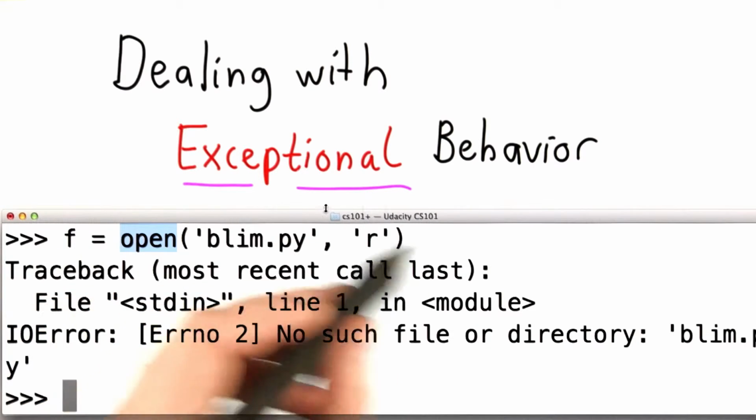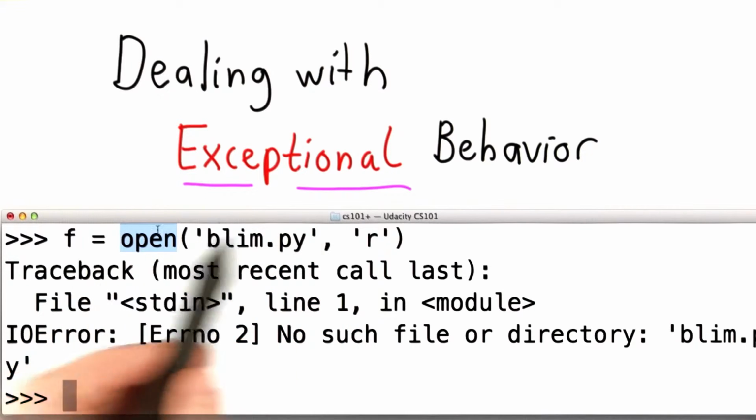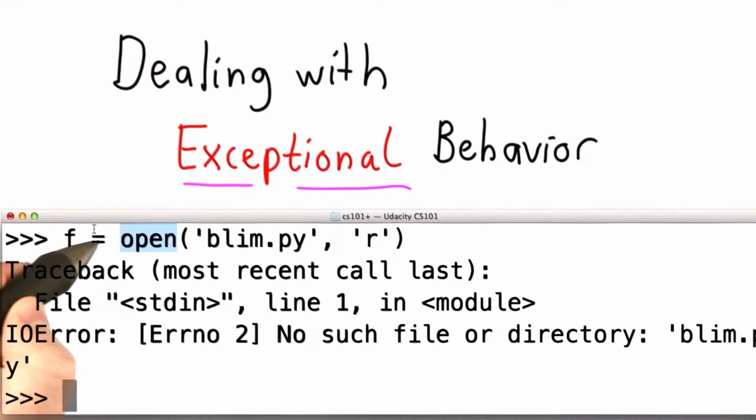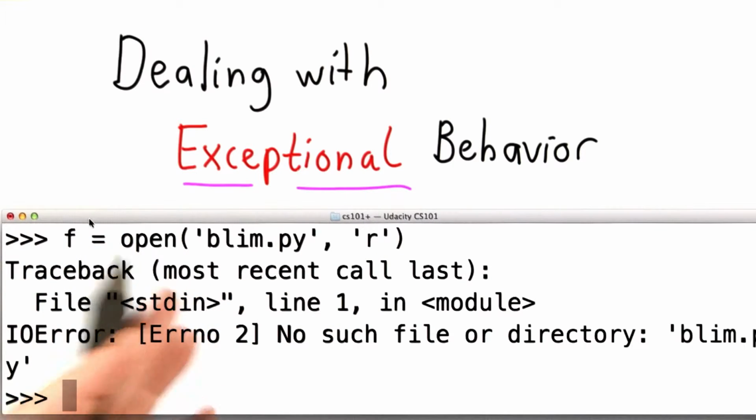We could imagine a different interface to open where it would return null or some special object, and then we'd have to test every time we did an open to see if it worked. Since we assume it normally works, we don't want to have to do that test all the time. Instead, we want to deal with failures like this as exceptional cases.